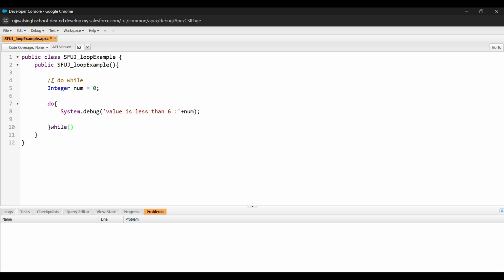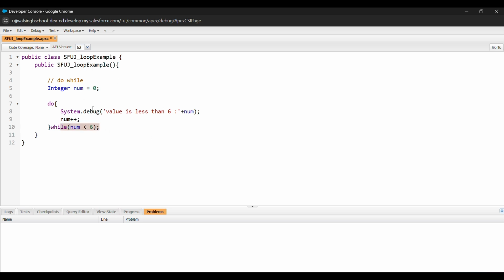And here I will check the condition, whether num is less than 5 or 6. Yes, we are using 6. We are initializing num equals 0, and we are running this loop till num is less than 6. If we run this code, it will go into an infinite loop because num will always be less than 6. So we have to increment the num value here. It will go to this loop, increment, and then check the condition.